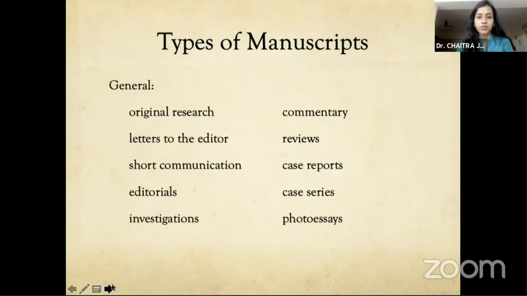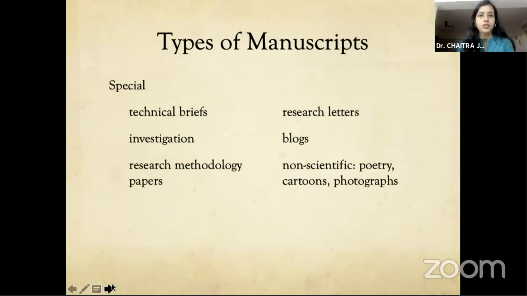Once you go into literature search, you're also going to get more information about the other types. We are often fixed on writing an original article or a case report. But if you actually go into submit and start looking, you'll realize there are so many more options. Some of them are special and some of them are invited only. So we need to be very clear about what we're writing for.